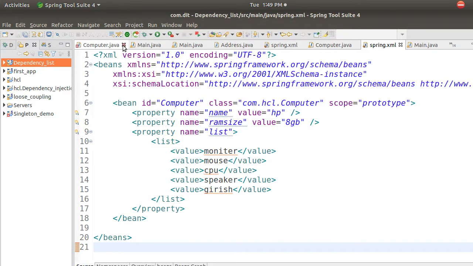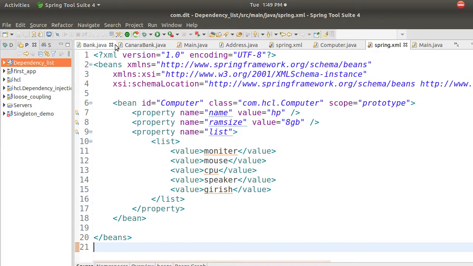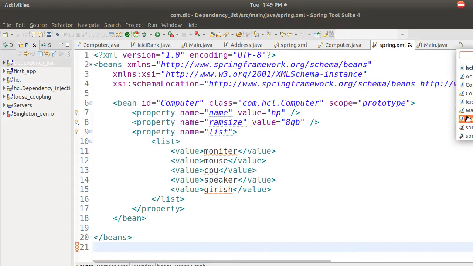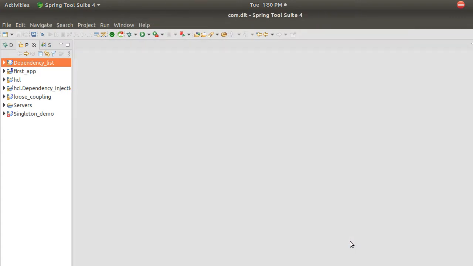So here I am choosing Eclipse IDE. It looks a little different because it is Spring Tool Suite. I'm using Spring Tool Suite in this class, and you can download this also, or you can use Eclipse also. Both do the same. Any IDE which you are comfortable. I think I have to close all tabs.